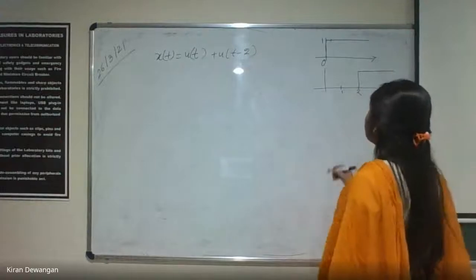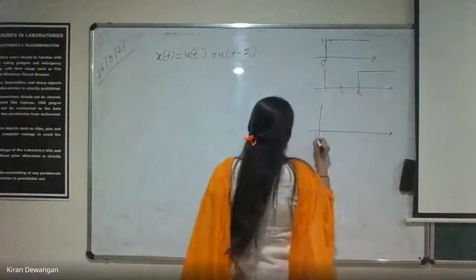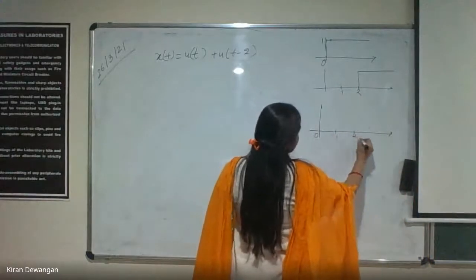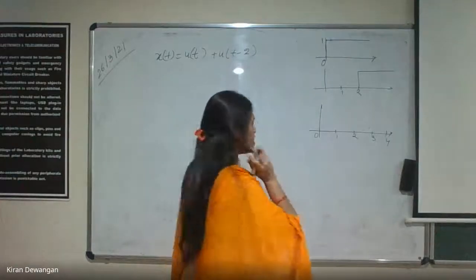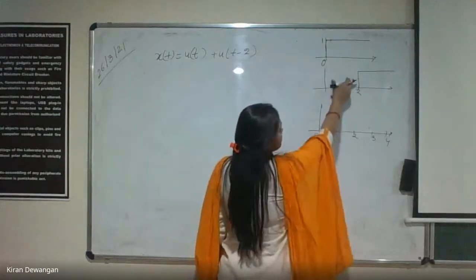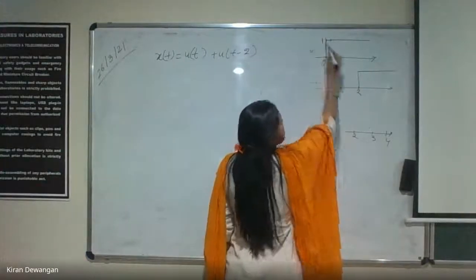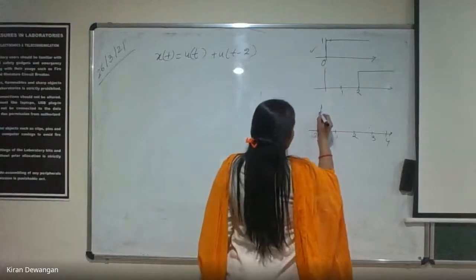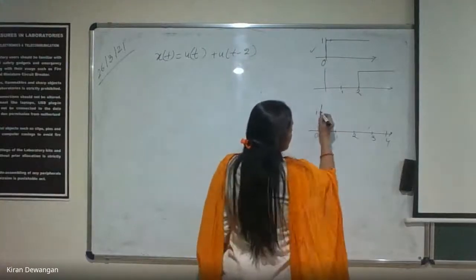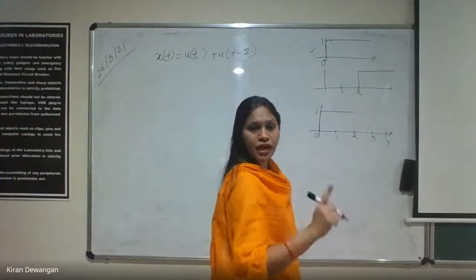Now if we add these two, what kind of signal will we get? कहाँ से start होगा? It will start from 0 itself because at this point we don't have any signal for u(t minus 2), but still we are having signal for u(t). u(t) is still there. It will start from here, that is the value will be 1. Till 2 it will be just 1.